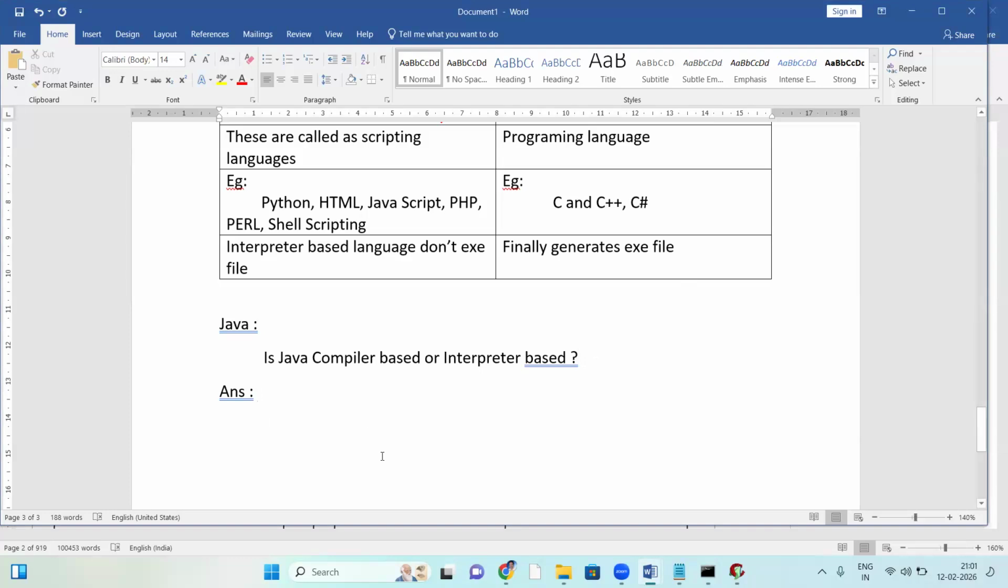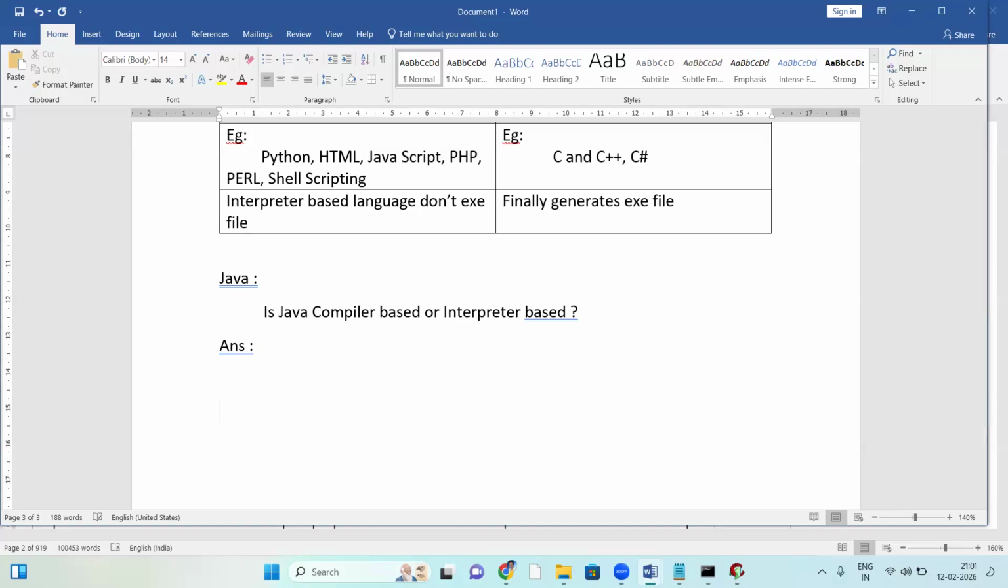Okay, I will explain how Java works. After explaining, you decide. Arshad says compiler based. First, let me explain and finish the topic, then you decide.